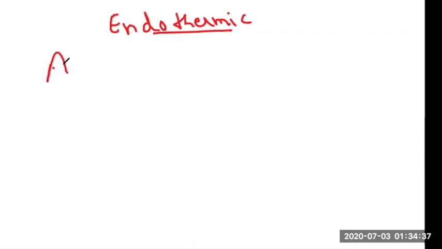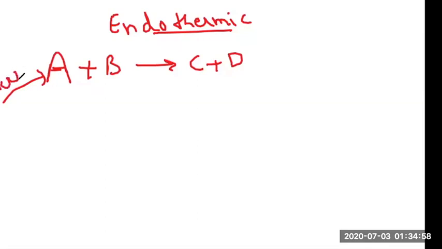So there's some reaction. Again, let's say A plus B react to give C plus D. But whenever you react A plus B together, it doesn't react, right? It needs some kind of energy to initiate. The time you provide some energy to the reactants A and B, they convert into C plus D. But if you don't provide energy, the reactants don't convert into C plus D. So that means energy is required for this reaction before it converts into a product. So this is a type of endothermic reaction.